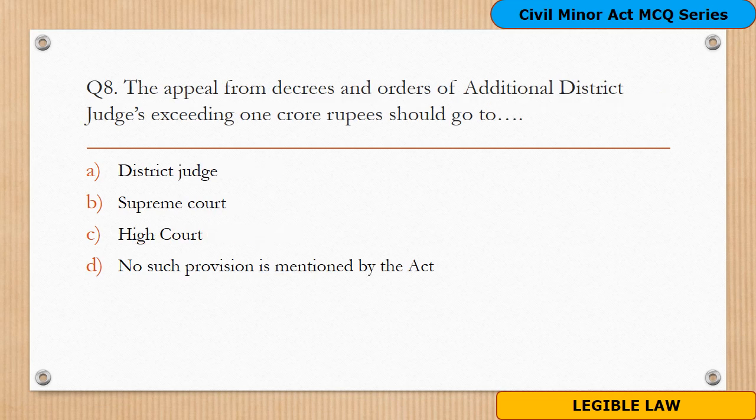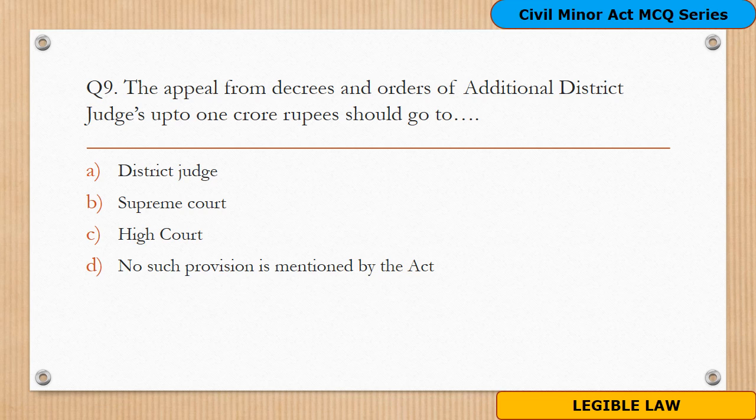Question 8. An appeal from decrees and orders of the additional district judge exceeding 1 crore rupees should go to whom? And the options are A. District Judge, B. Supreme Court, C. High Court, D. No such provision is mentioned by the Act. Correct answer is High Court. That means appeals from decrees and orders of the additional district judge which exceed 1 crore rupees should go to the High Court.